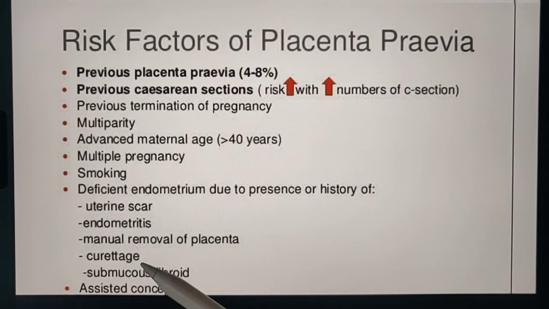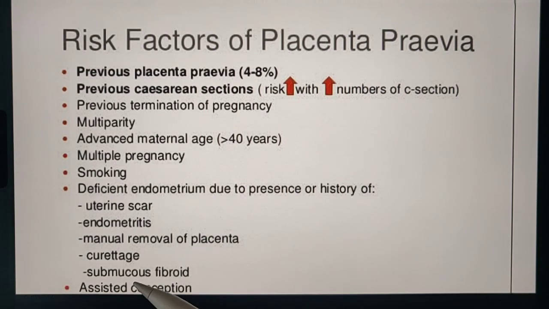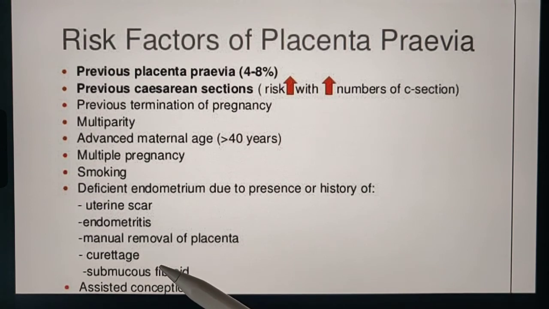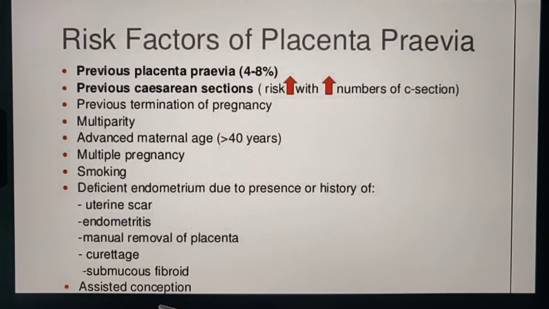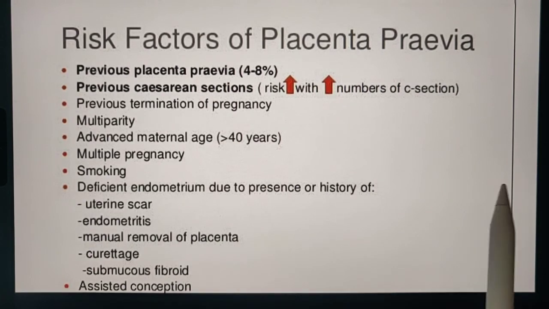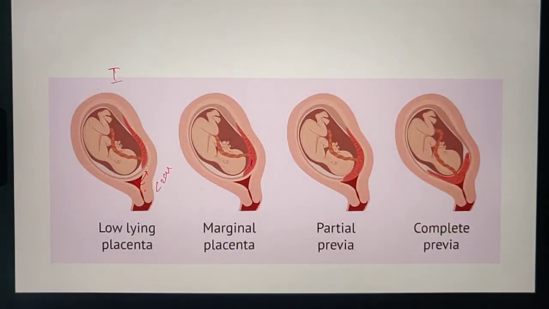When there is curettage or manual removal of placenta, the basal part of the endometrium may get exposed and it may even lead to placenta accreta also. So when the patient presents with bleeding PV, after her vitals are stable, we have to take the history of all these conditions also. So coming to the types of placenta previa.